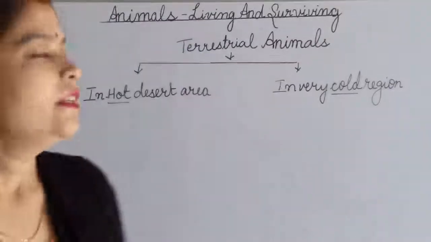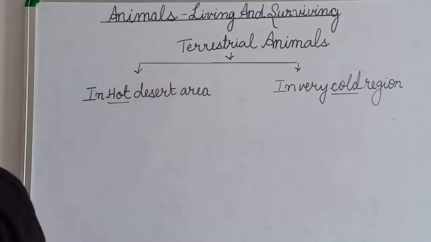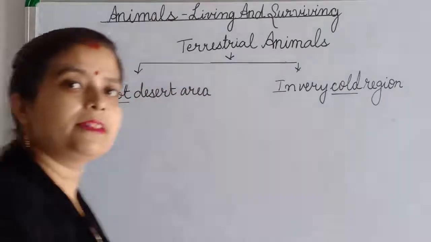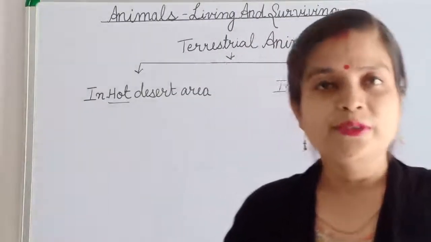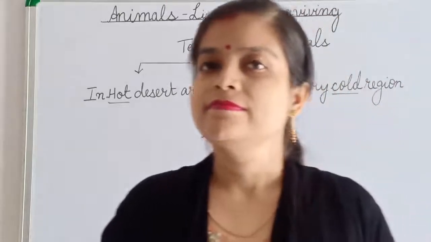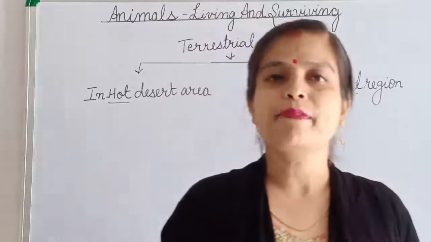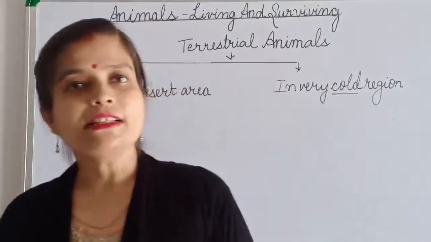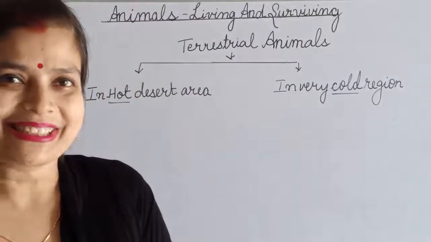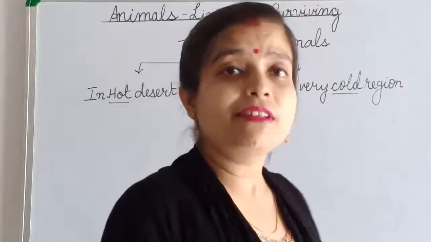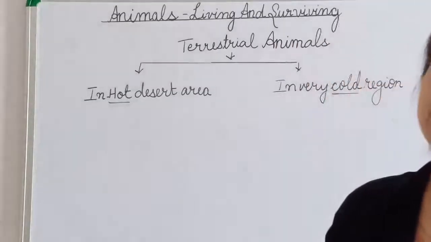First of all, when the question comes up that in a hot desert area, which animal name comes into your mind? You know the ship of the desert is known as camel. Okay, camel is the ship of the desert. So why is it the ship of the desert? Why is horse not the ship of the desert, or elephant? Why camel? Because camel can walk easily in a desert area and they can survive over there.